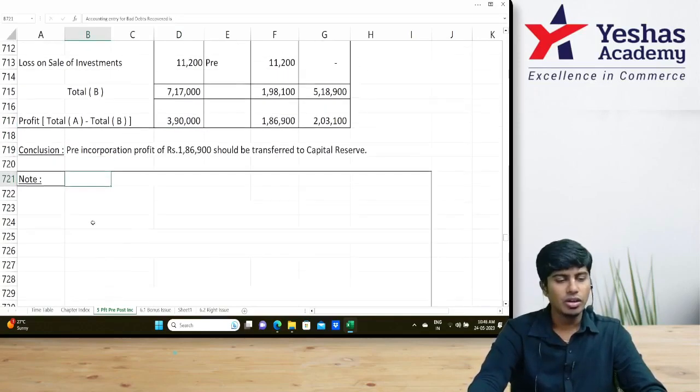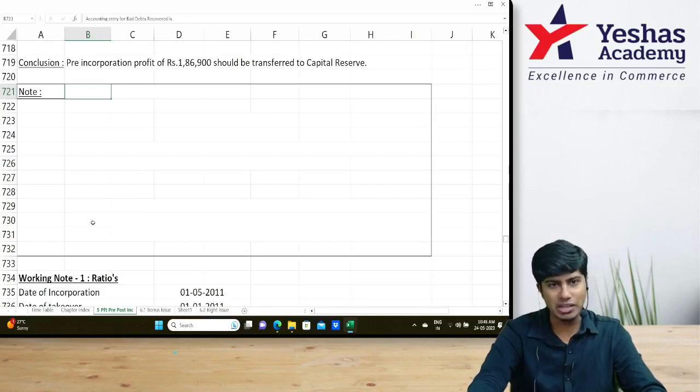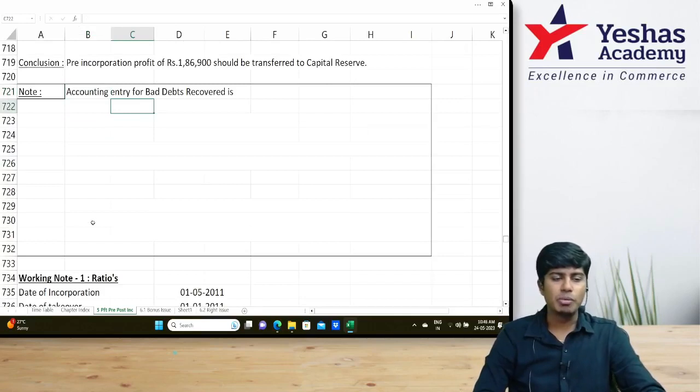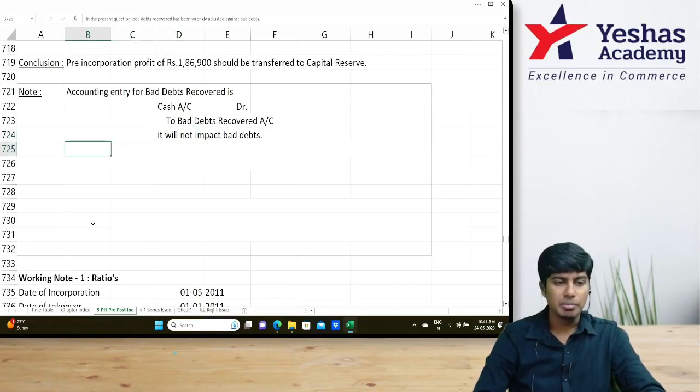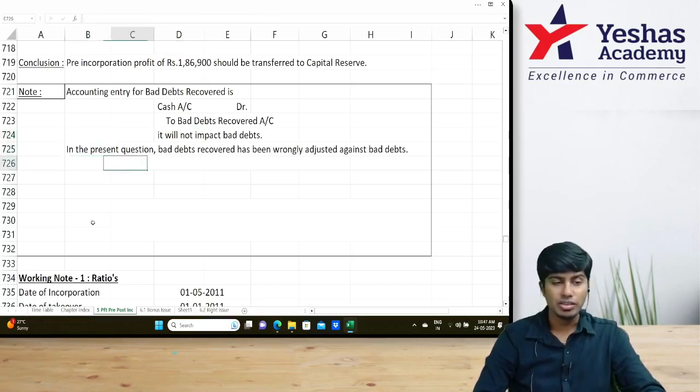Understood? Very good. If you want, I'll give you a note on bad debts recovered. You don't have to write this in the exam, but I'll still show it to you. The accounting entry for bad debts recovered is cash account debit to bad debts recovered. Are you getting what I'm trying to tell? It will not impact bad debts. But in the present case, what have they done? They have wrongly adjusted against bad debts. So now we should recorrect the bad debts.